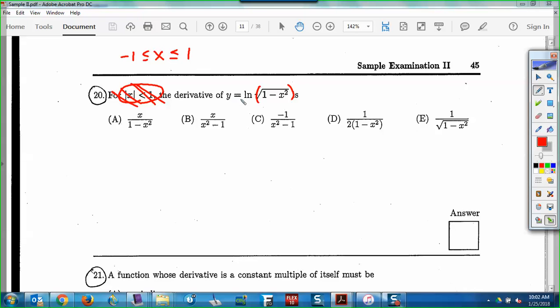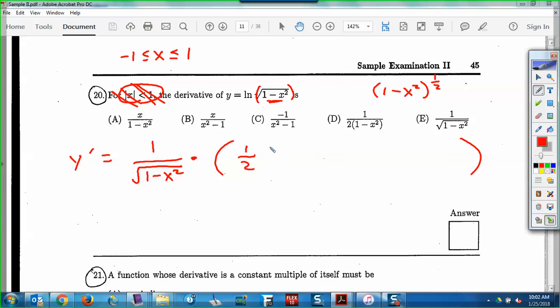All right, anyway, I would put parentheses around that, but this is ln. Basically we have to do the derivative. So the derivative is 1 over the inside, which would be the square root of 1 minus x squared, times the derivative of the inside. Now the inside is 1 minus x squared to the 1/2. I'm going to do big parentheses like we talked about, because it's messy. So I bring down the 1/2, have 1 minus x squared to the negative 1/2.